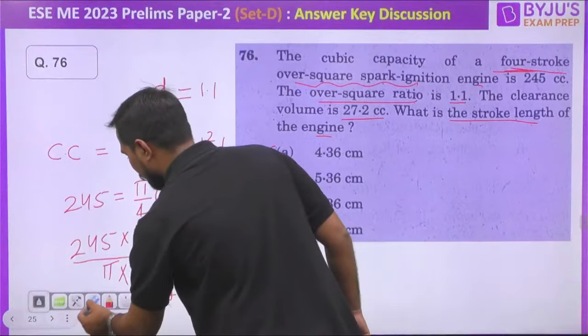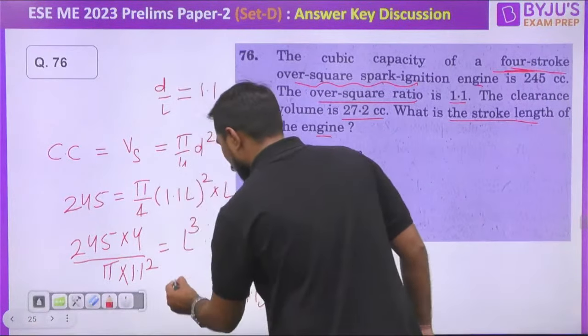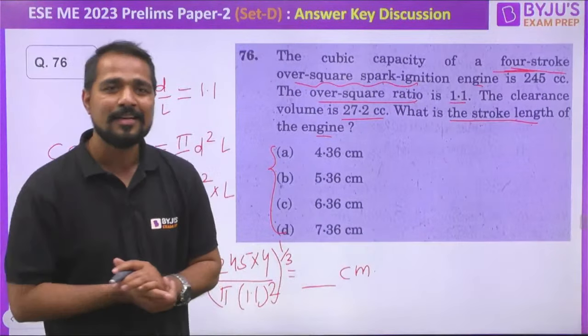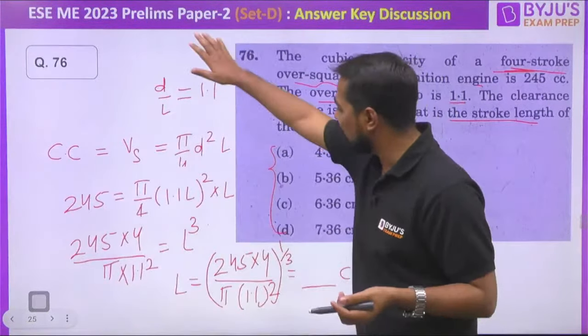Let me take eraser. Yes. So L will be equal to that raised to 1 by 3. Can you please tell me the answer? That is in centimeter. You just substitute, and again, as we have already discussed in the session, a lot of calculation is there. First of all you need to do all this calculation, and after that you need to take the cube root, my dear. It's a very lengthy question when you are solving this without calculator. So you just find the answer, you will get any one of these, all the 4.